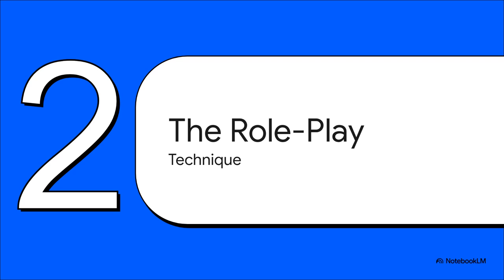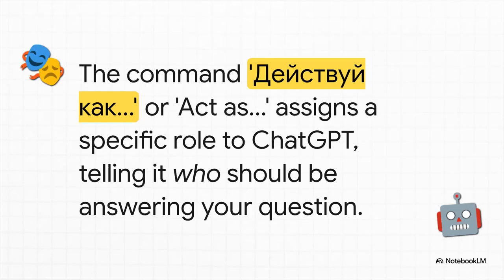Okay, moving on to section 2, the role play technique. And trust me, this is where things get really, really interesting. So the guide introduces this incredibly powerful command, "действуй как," which simply translates to "act as." Now, by starting your prompt with this one simple phrase, you're fundamentally changing how the AI operates. You're telling it not just to answer, but to actually embody a persona.